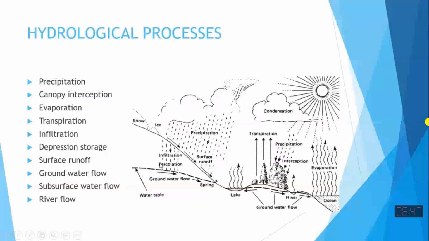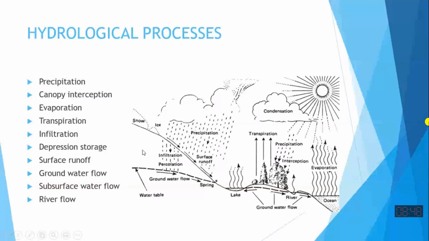The upper part of the soil has soil water, but it is not 100% saturated, so it is partially saturated. We call this water the subsurface moisture.